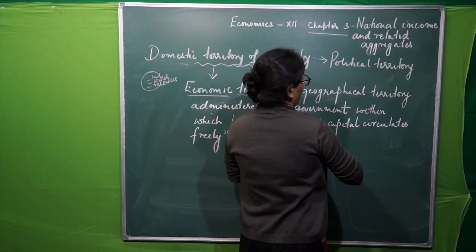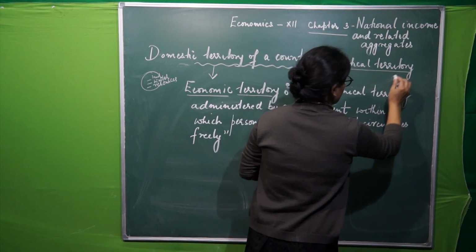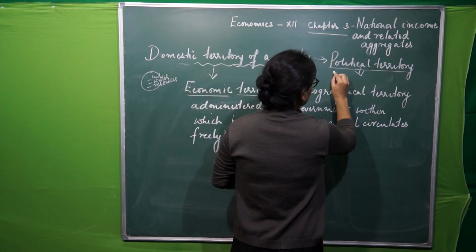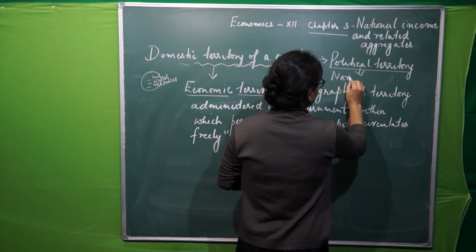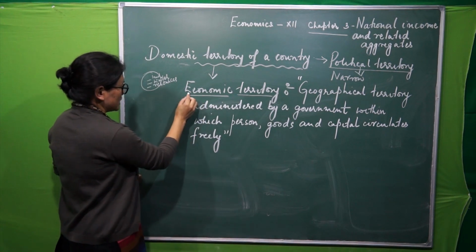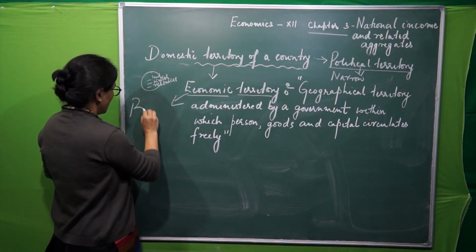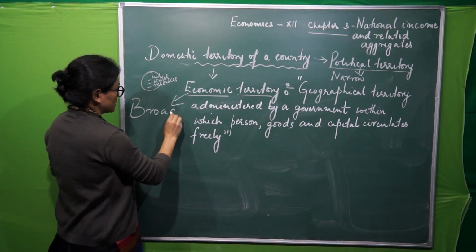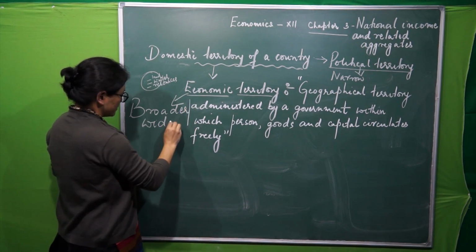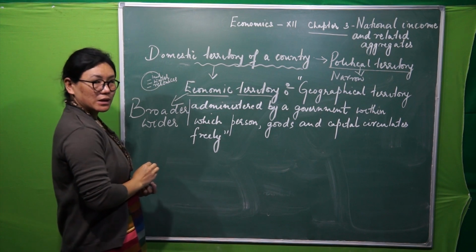This political territory is a narrow concept, whereas economic territory becomes a broader or wider concept in economics.